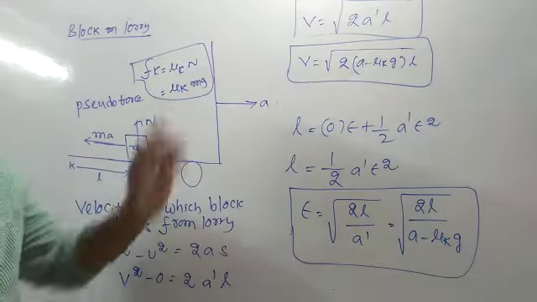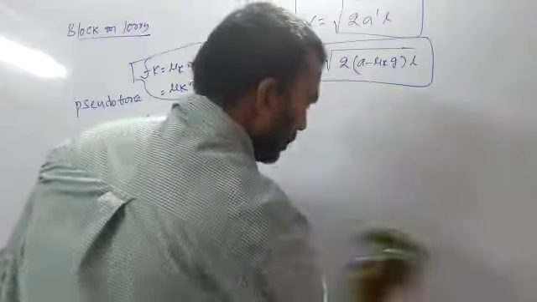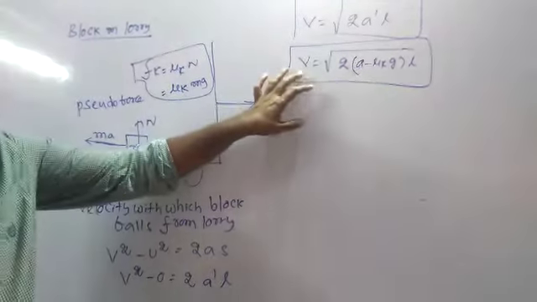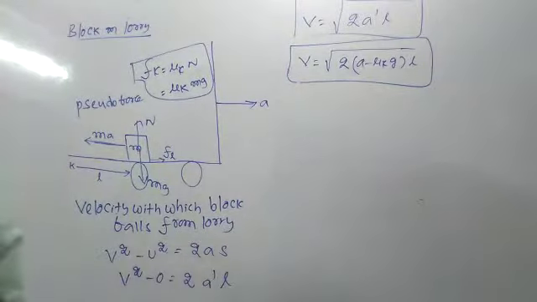Now write separate notes. And with this velocity the block falls from the lorry.